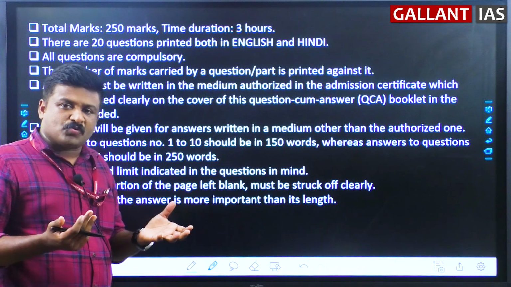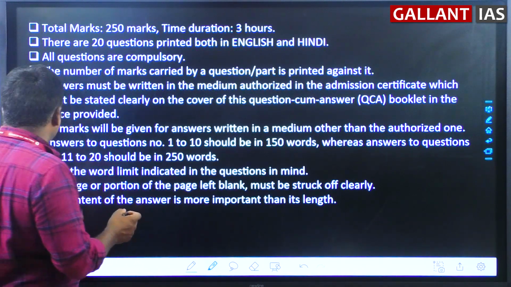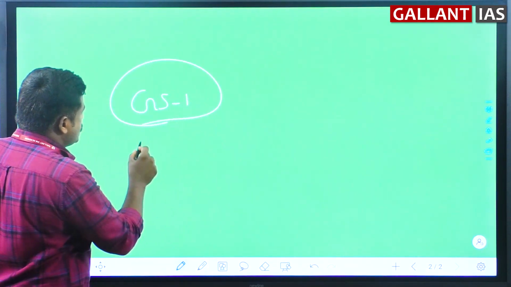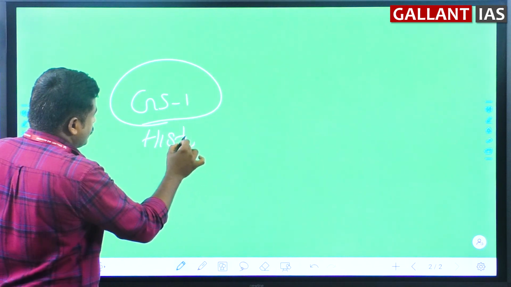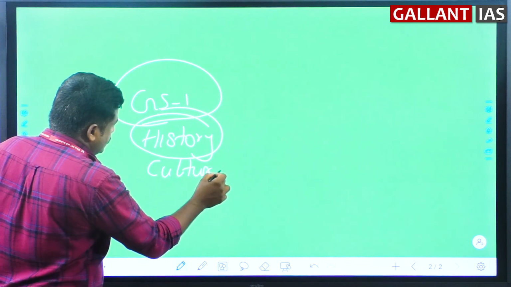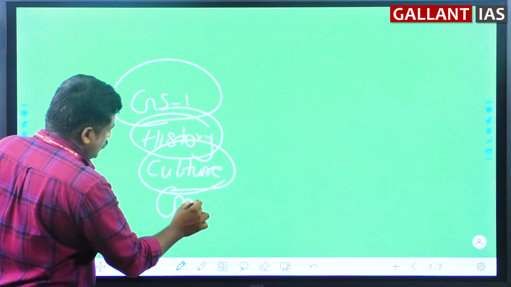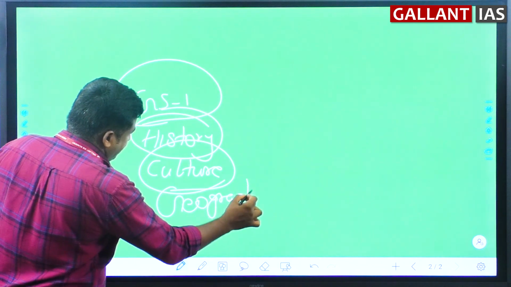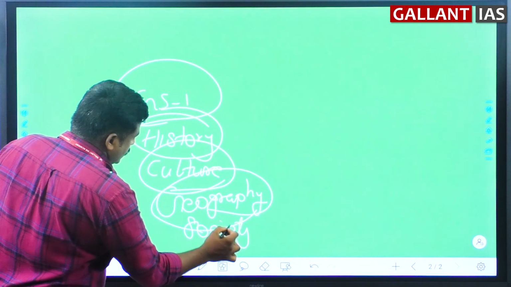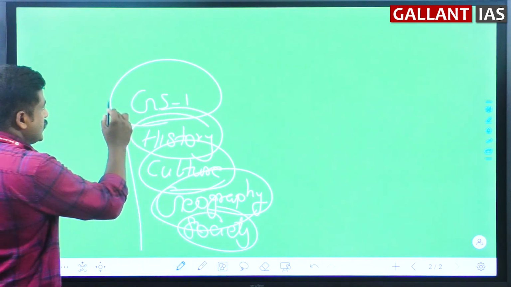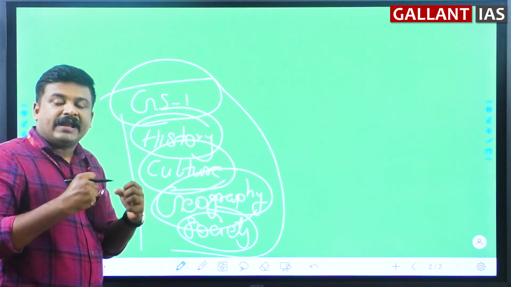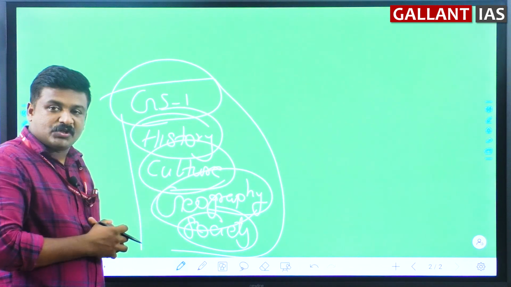Now, in GS1, you know what is there in this GS1? What you have to study, of course, there is Indian history and world history, then there is art and culture, there is geography, and there is society. These are the basic components or the main elements of GS1. This is what you have to study in GS1.